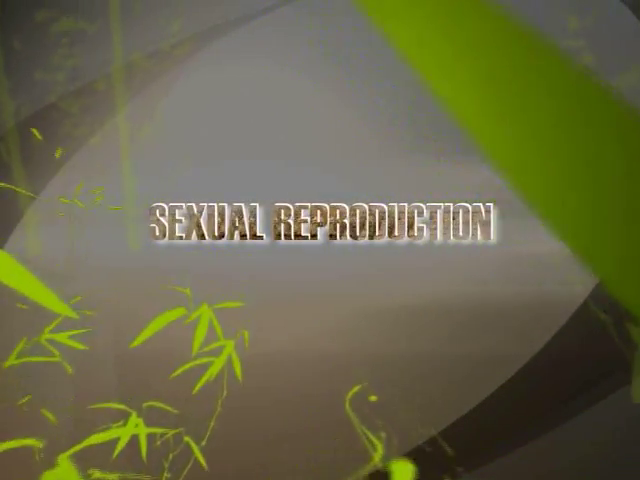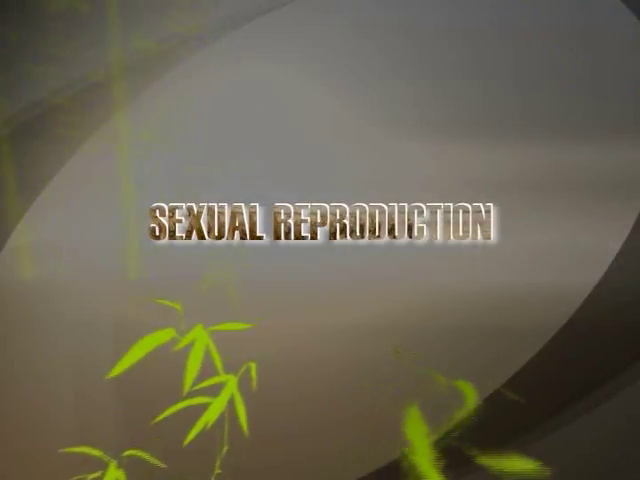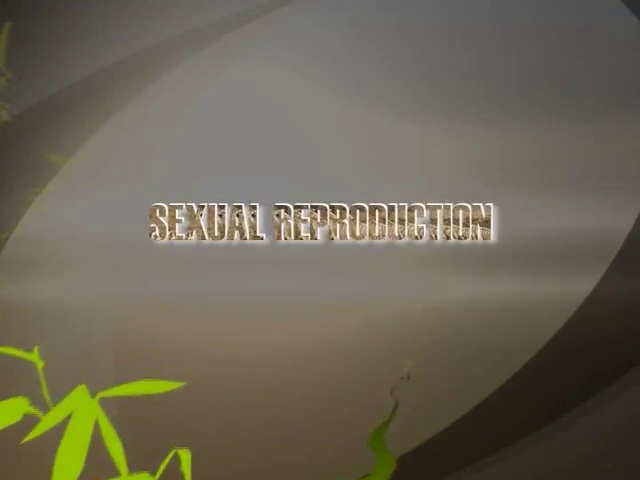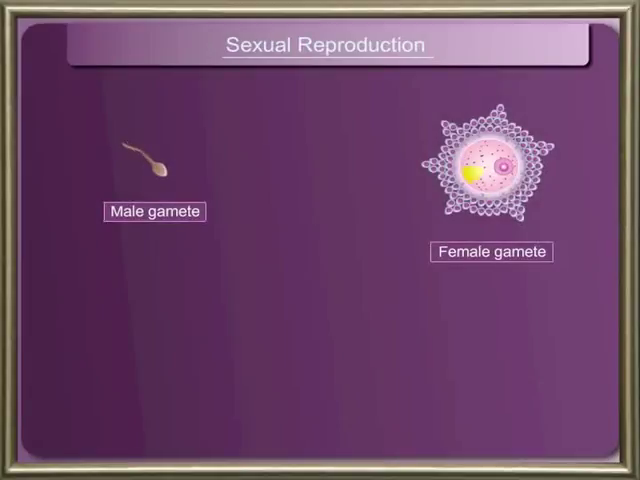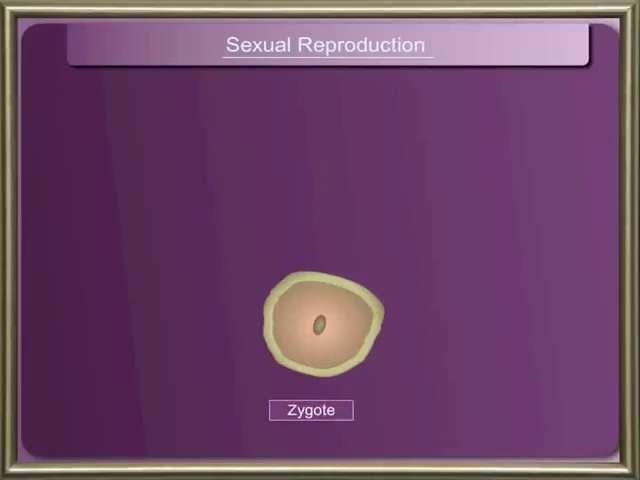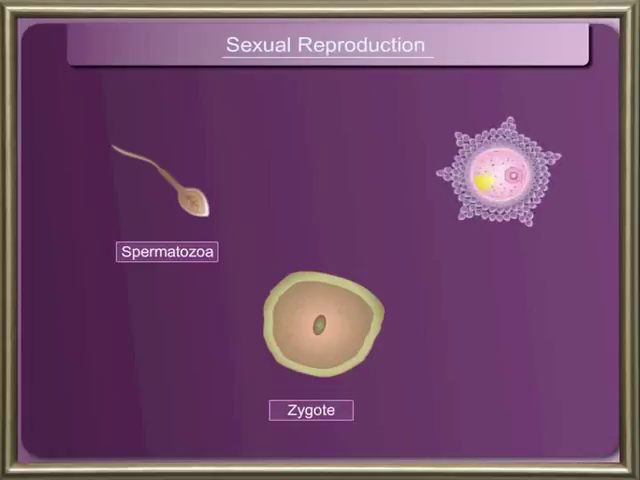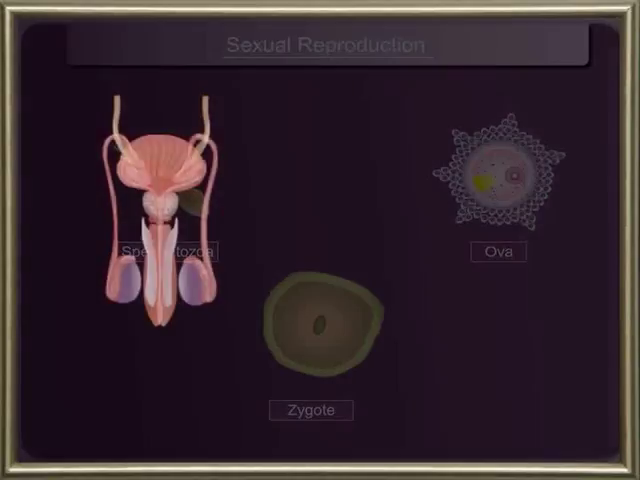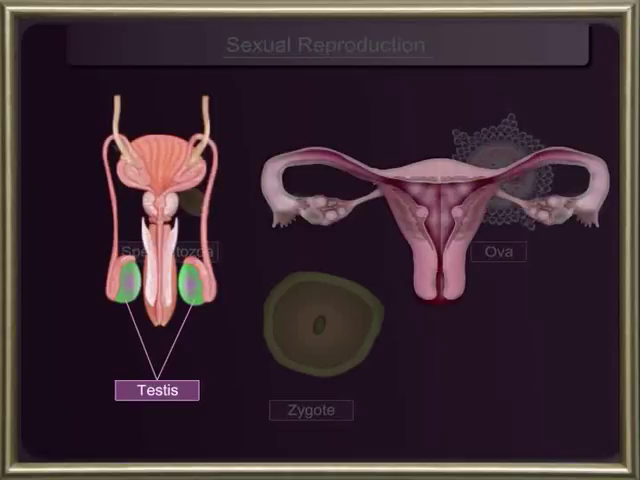Let us move on to learn about reproduction in insects, birds and mammals. Sexual reproduction takes place by the union of male and female sex cells or the gametes. The male gametes are called spermatozoa and the female gametes ova. Male reproductive organs are the testes and the female reproductive organs are ovaries.